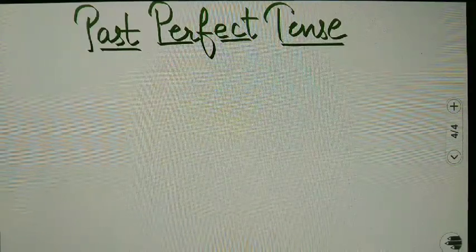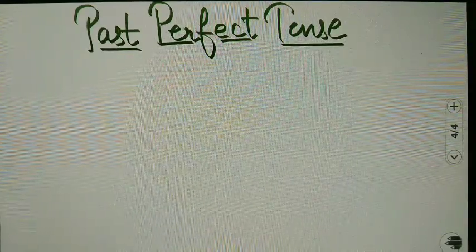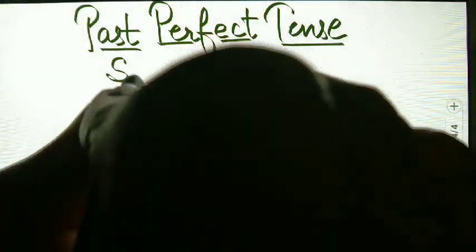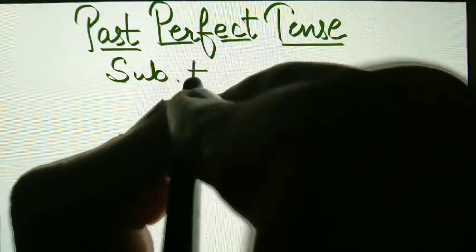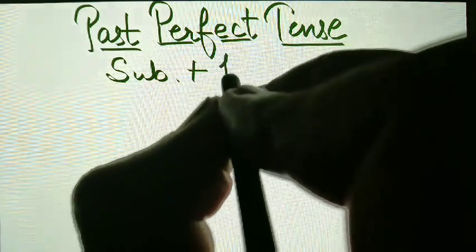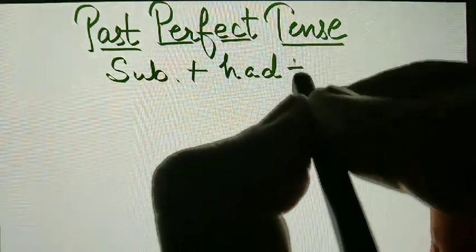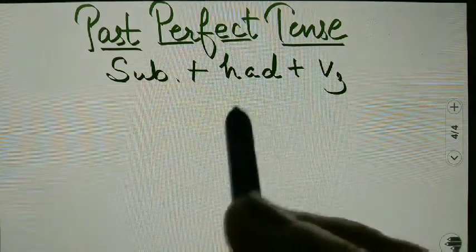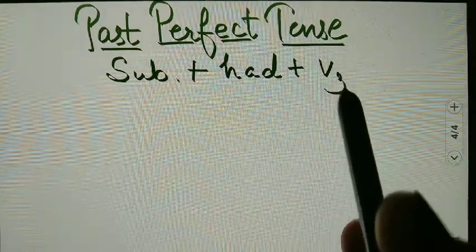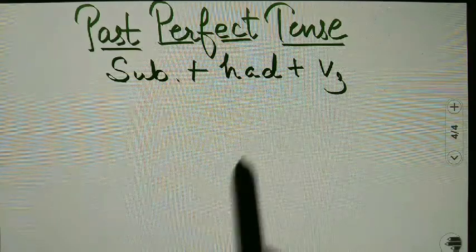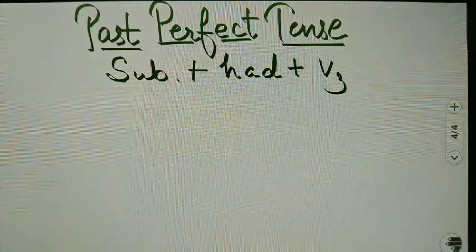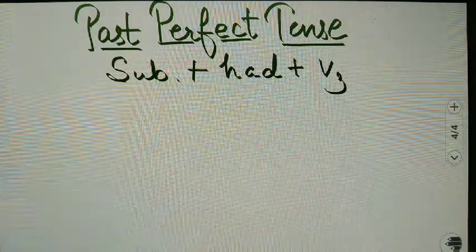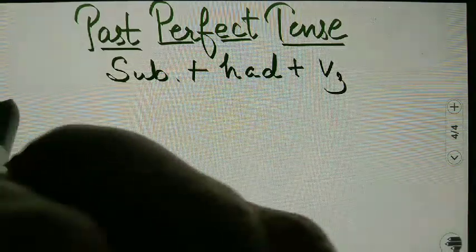Next we have past perfect tense, and the rule for the past perfect will be subject plus had plus V3, third form of the verb. So with had we always use the third form of the verb. Let's start making sentences by keeping this in mind. How will we make them?